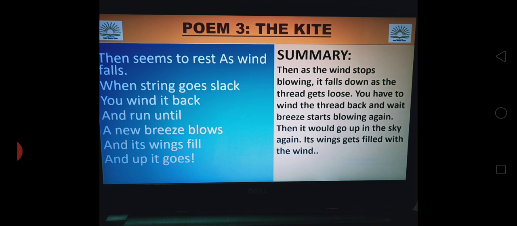Then sinks to rest as wind falls. When the wind stops blowing, it comes to rest. That means as if it is coming to rest, it falls down. When string goes slack, you wind it back.